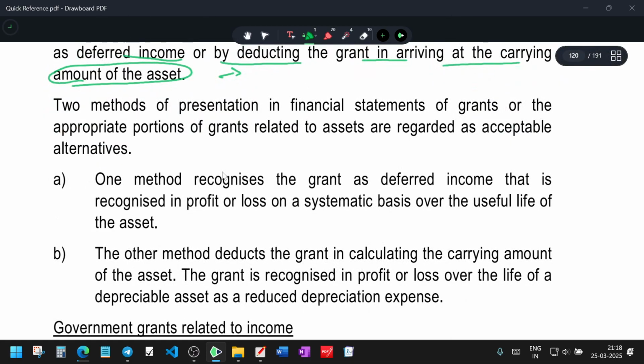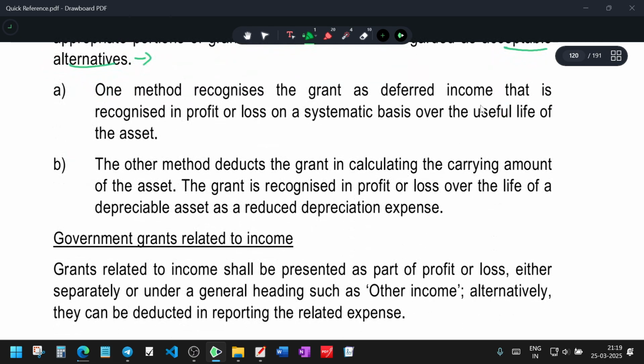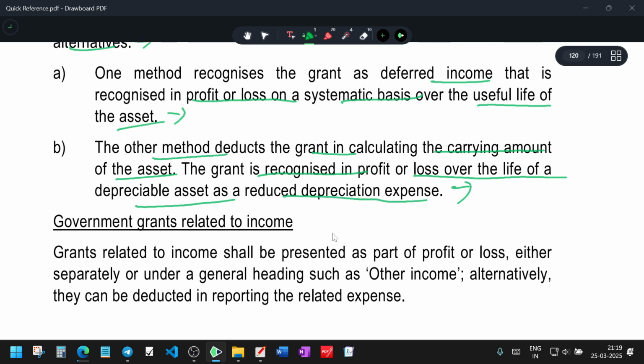The two methods of presentation of grants related to assets in the financial statements are regarded as acceptable alternatives. One method recognizes the grant as deferred income that is recognized in profit and loss on a systematic basis over the useful life of the asset. The other method deducts the grant in calculating the carrying amount of the asset. The grant is recognized in profit and loss over the life of the depreciable asset through a reduced depreciation expense.